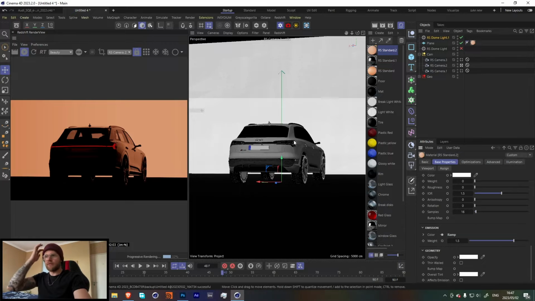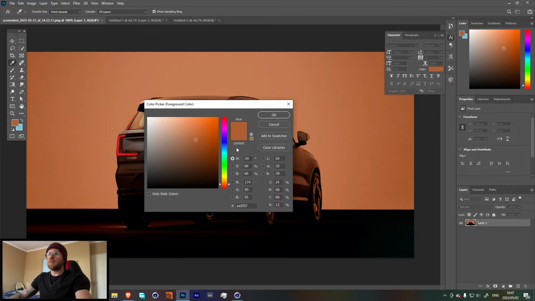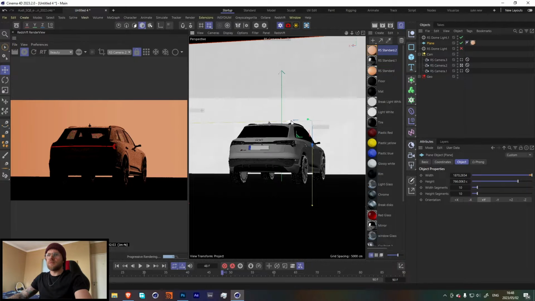Okay, so that should be fine for now. This is a good starting point. So let's just move our plane a little bit. Looking over here, we want to create this nice line that shows the shape of the car. So let's bring this a little bit to the side, and I think something like that is perfect.